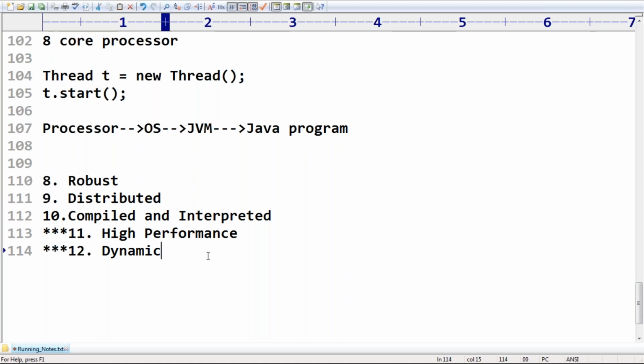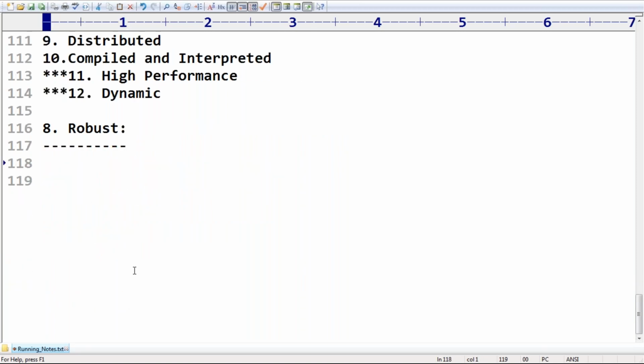Do you know what is the meaning of robust? Anyone say: this person is very robust, or this application is very robust, or this system is very robust. What is the meaning of robust? Robust means strong. Yes, good. What is the meaning of rough and tough? Here, robust means robust. No, not garbage collection. Just robust, the general meaning.